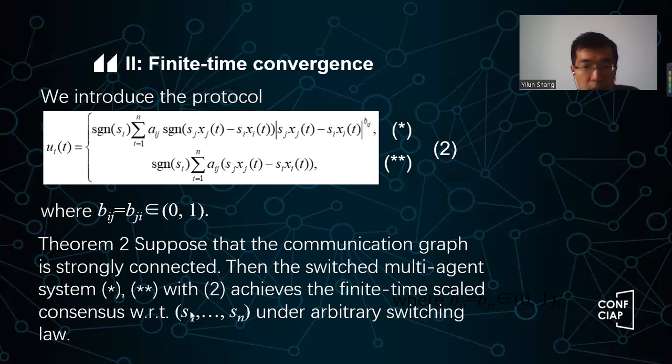So our second theorem about finite scaled consensus reads like this. Again, suppose the network is strongly connected. The network is strongly connected.